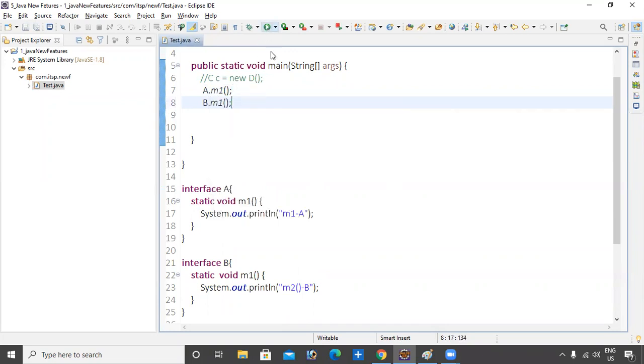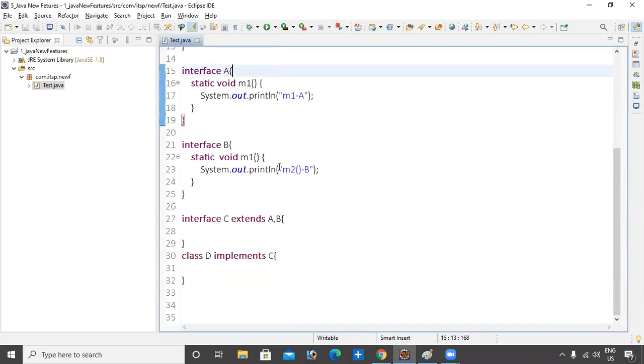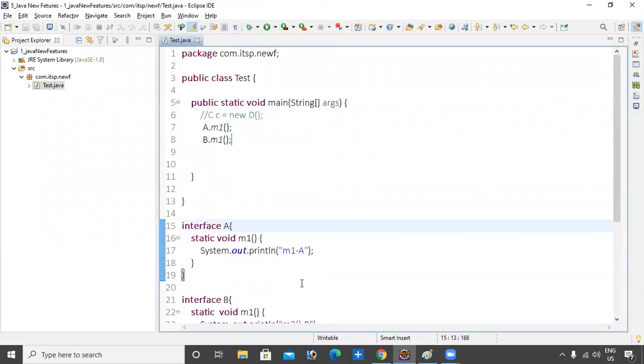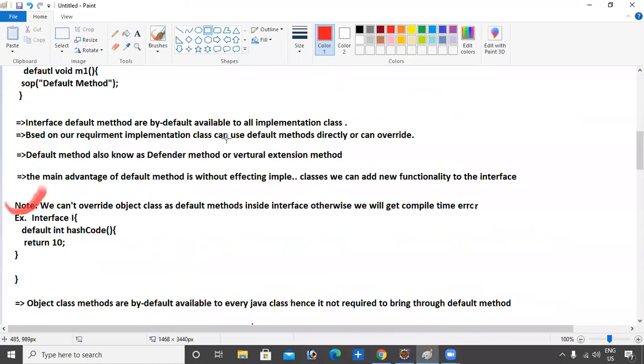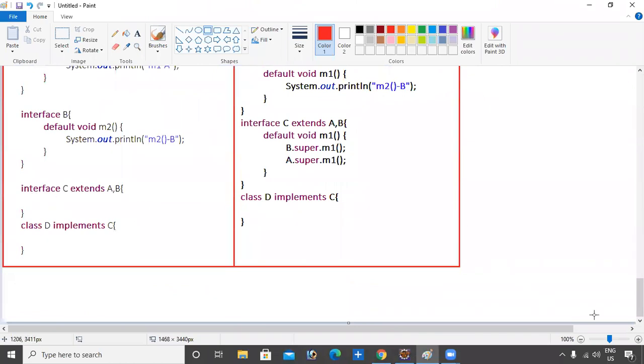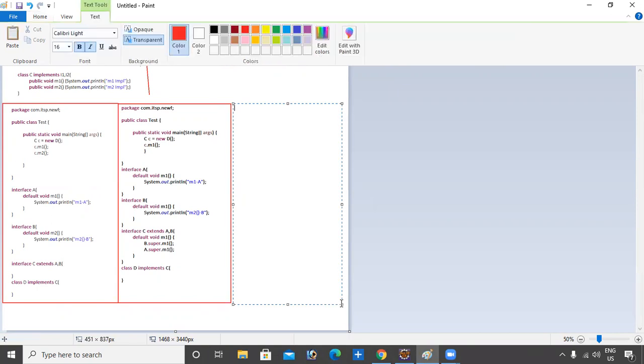This is the solution. This is temporary, not a real solution. I'll show you some points. So I copy this code also and paste it somewhere. Paintbrush, I think here is good. Yeah, paste it. Show you. Okay.